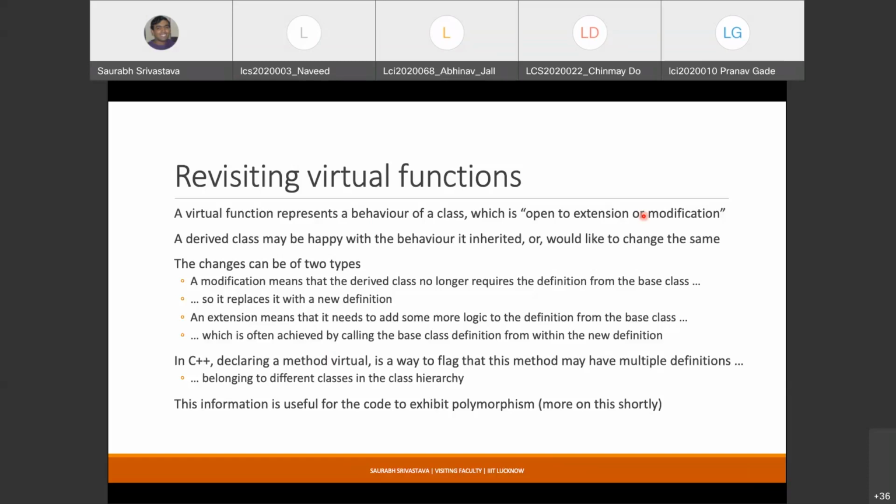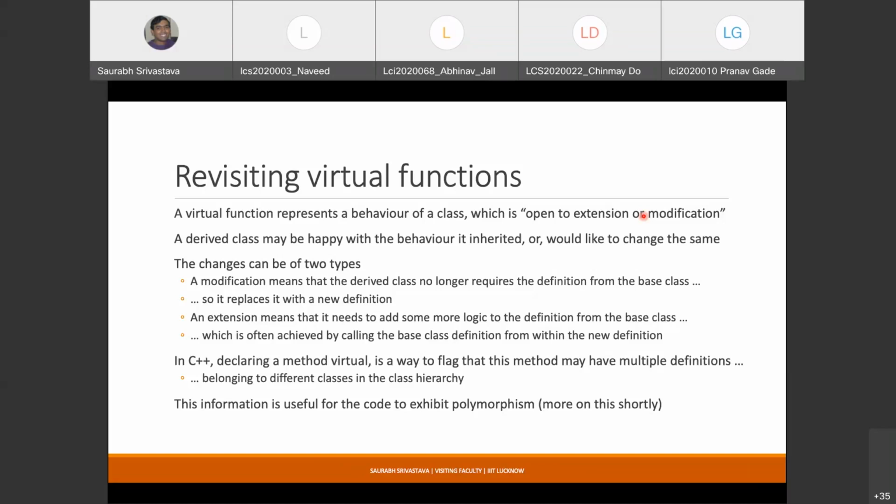Also remember that if you just give the function's declaration but do not provide its definition, the function becomes a pure virtual function. If you have even one pure virtual function, your class becomes abstract, so you cannot create an instance of that class.